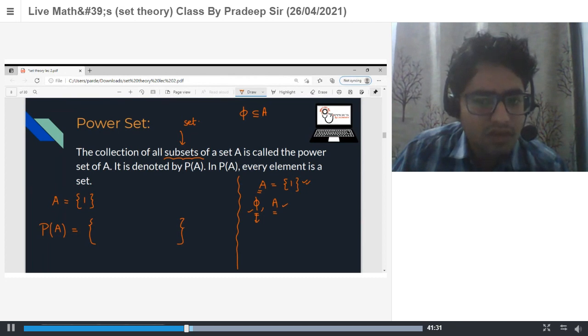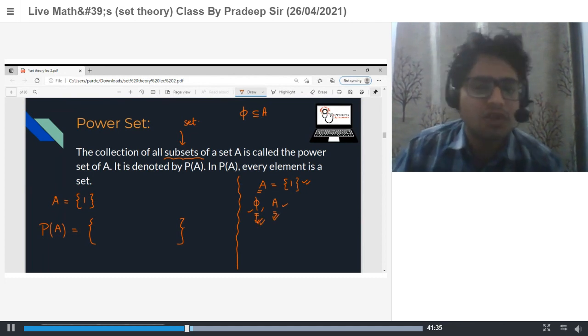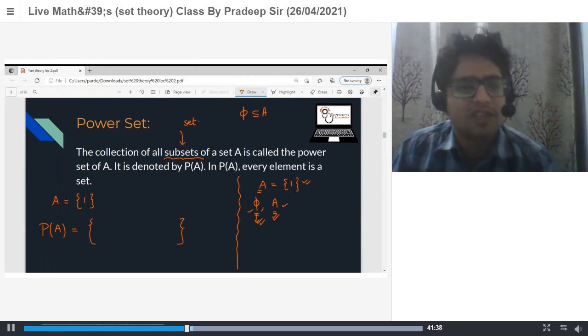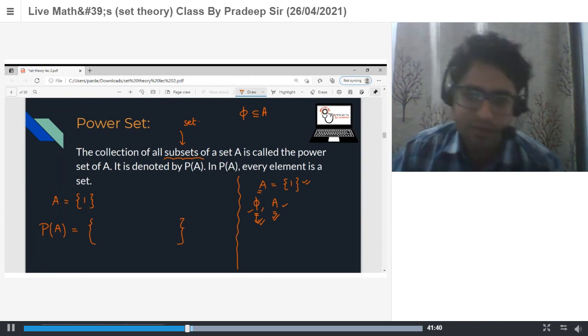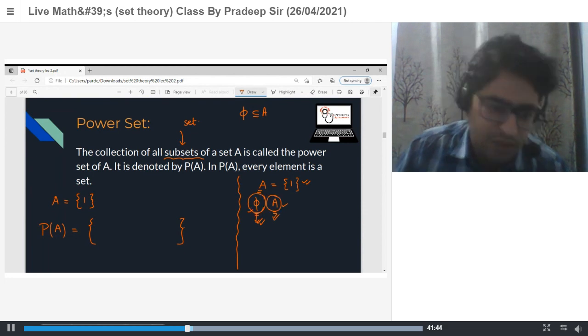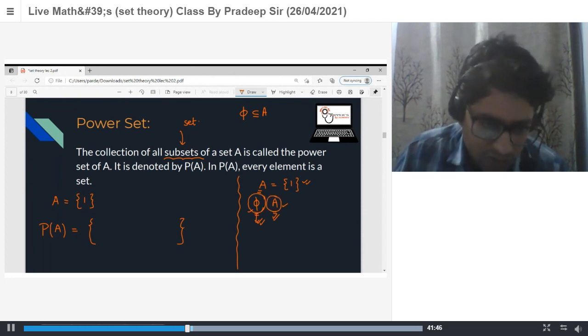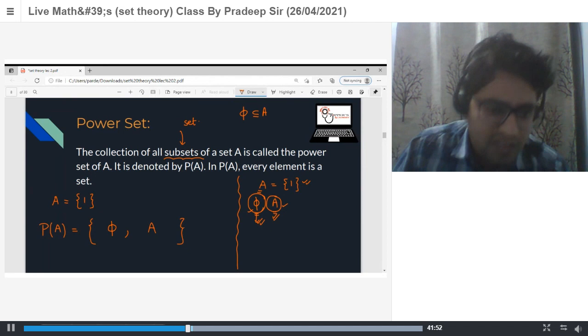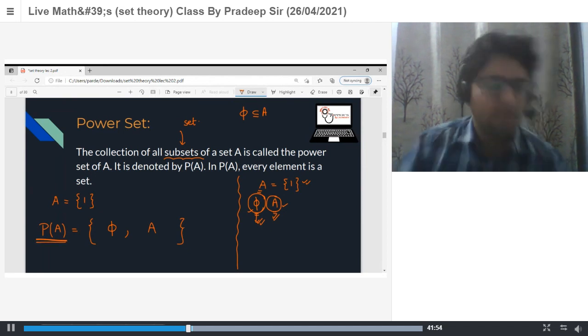So the total possible subsets are the empty set and the set itself. A collection is always put in curly brackets, so these subsets, the empty set and A, form the set known as the power set of A.